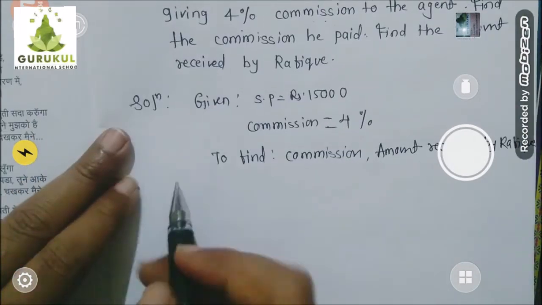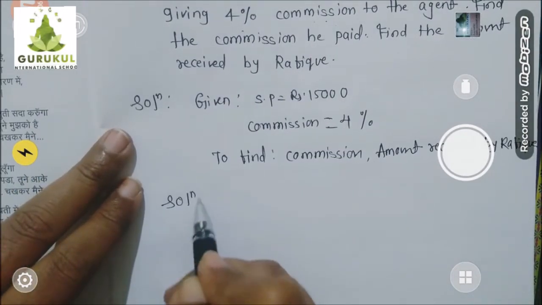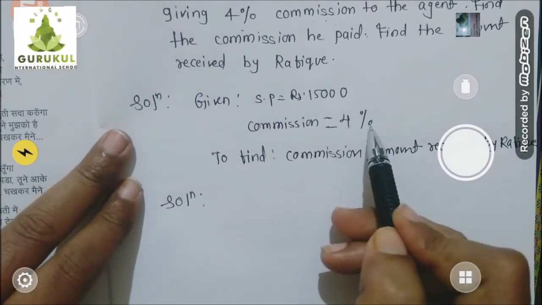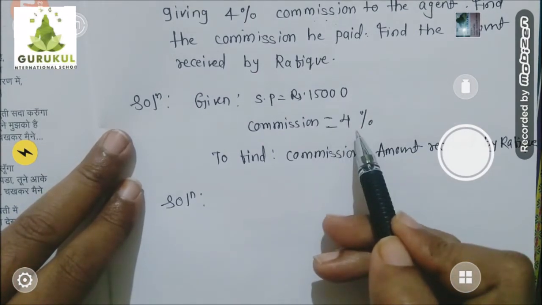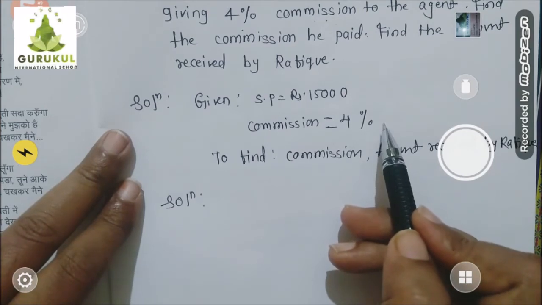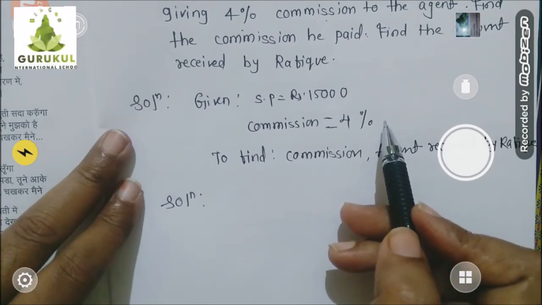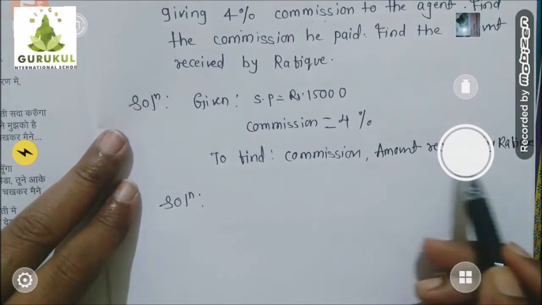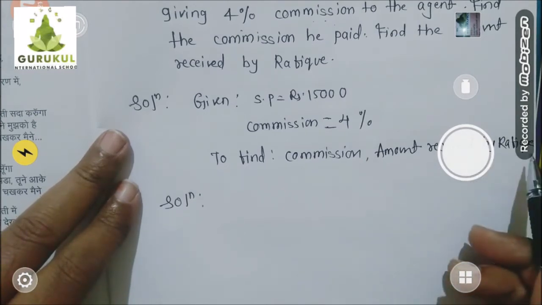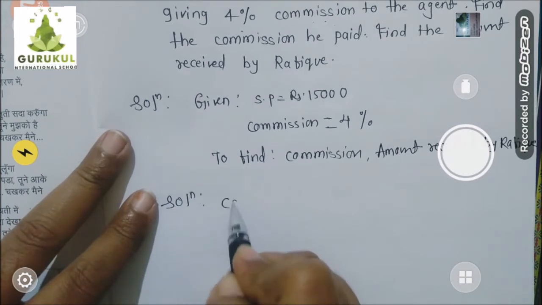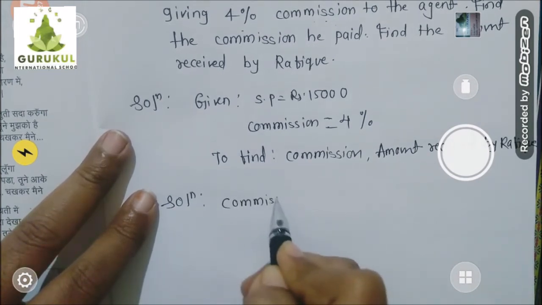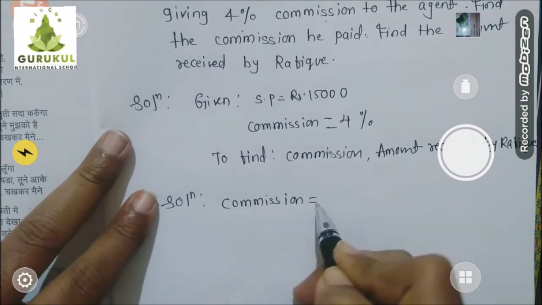Understood? Now let's start. Children, first step is what? First we will find out the 4% commission Rafiq is giving to that commission agent, means how much rupees commission he is giving to that commission agent. And then only we can find out how much rupees Rafiq will get after paying the commission. Okay, so let's start. You know the formula to find commission in rupees.